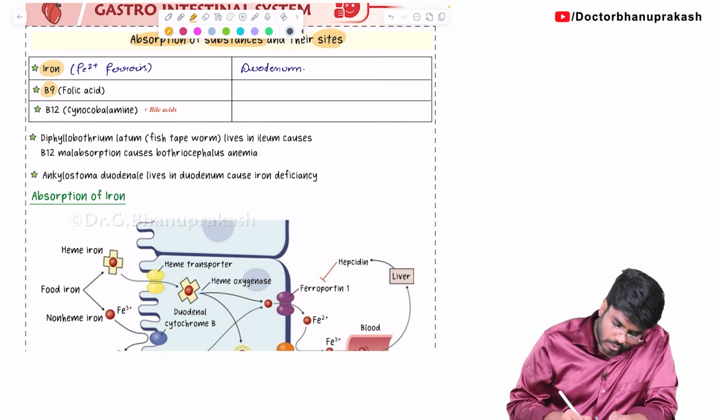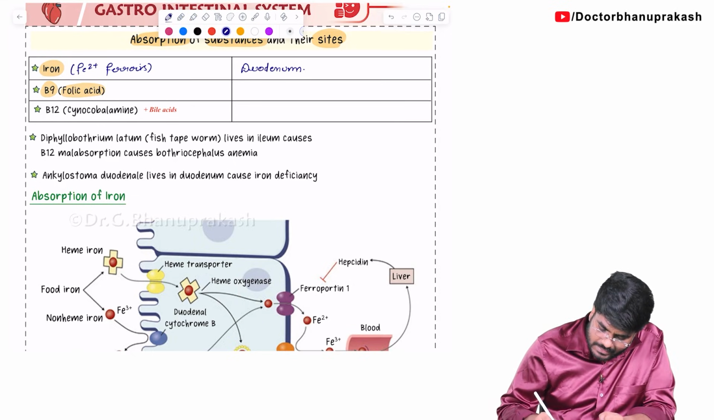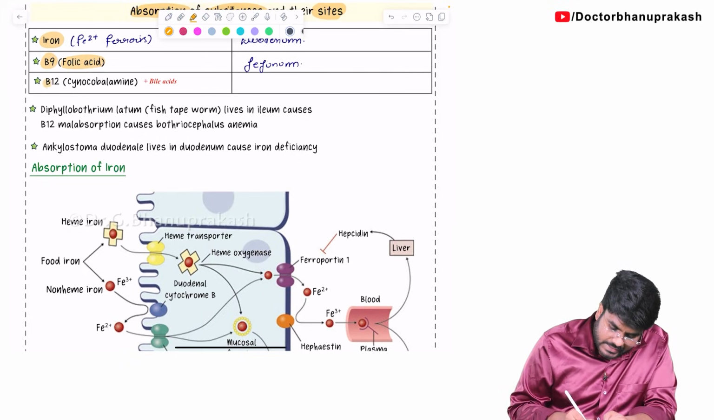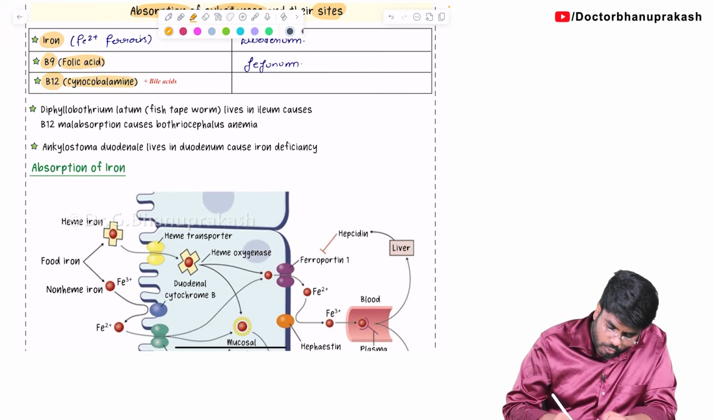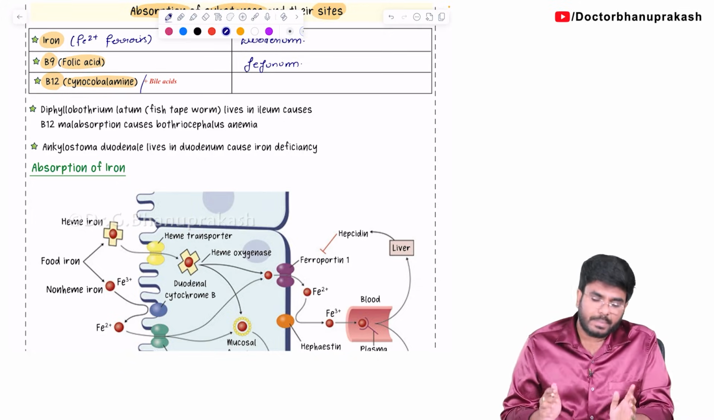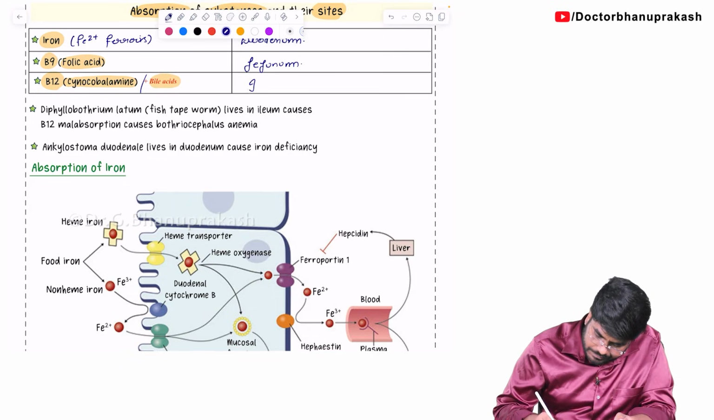Vitamin B9, also called as the folic acid, where you will absorb it? In jejunum. Mainly in the jejunum. And vitamin B12, this is the most important point for the exam. Vitamin B12, which is also called as the cyanocobalamin, also the bile acids. Vitamin B12 as well as bile acids, both of them, they will be absorbed in ileum.